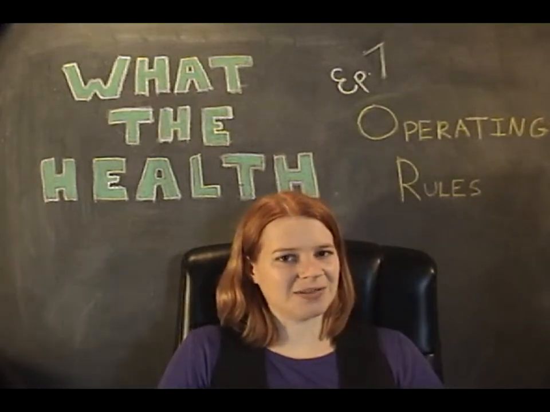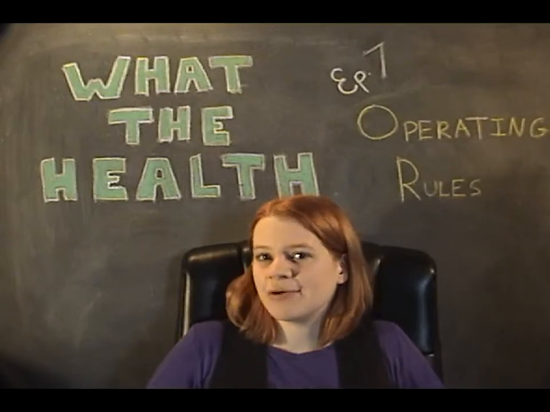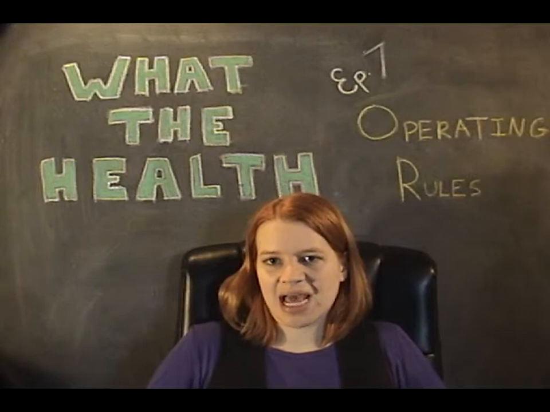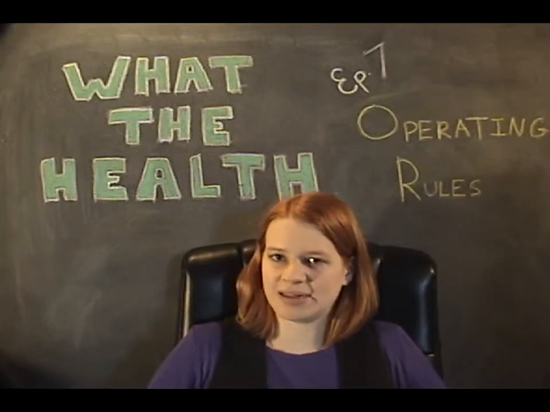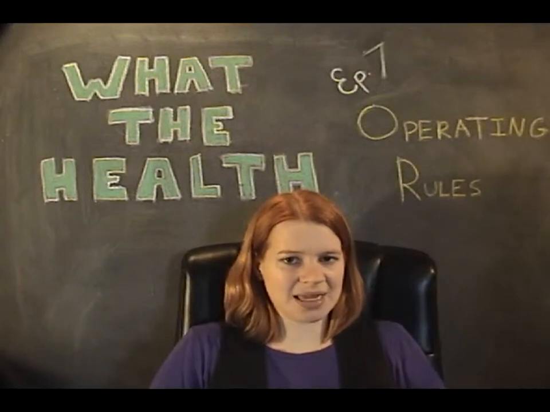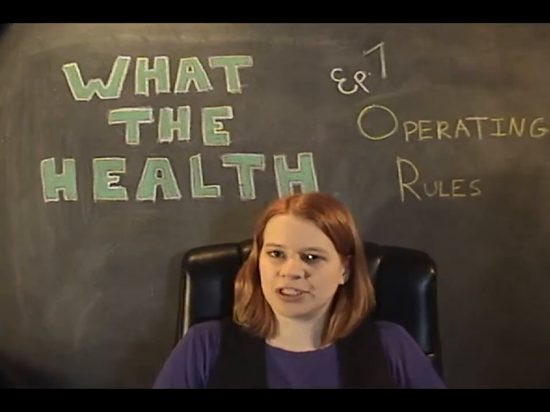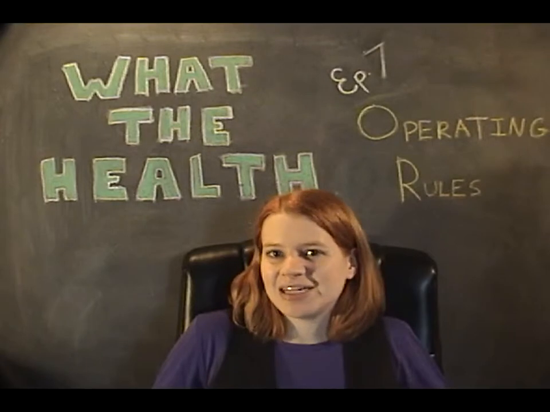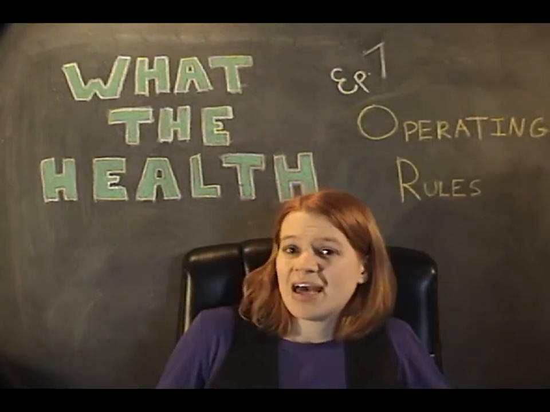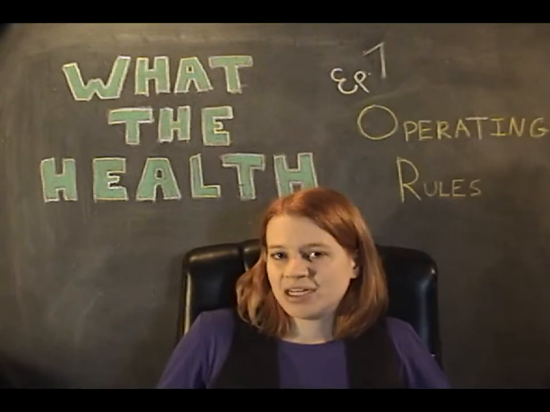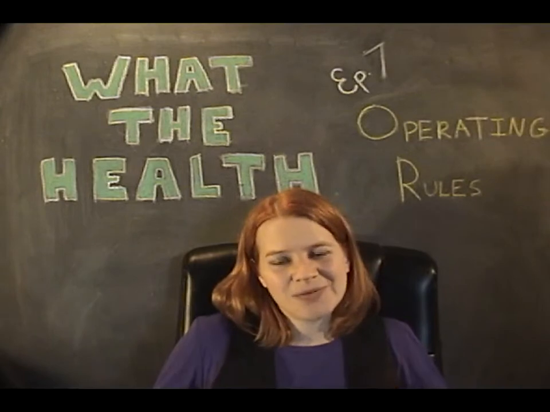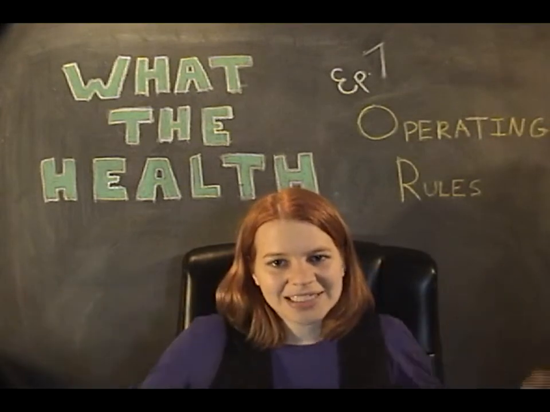Getting back to the creation of the rules. After the CAQH Core has established their rules, they pass the list on to the National Committee on Vital and Health Statistics. That committee will review the rules and make a recommendation to the Secretary on if they think the rules should be adopted. If the recommendation is positive, the rules go to public comment for 60 days. After that, the Secretary has an additional 30 days to adopt the rules. From then, it's just a short 25 months until everything goes into effect.